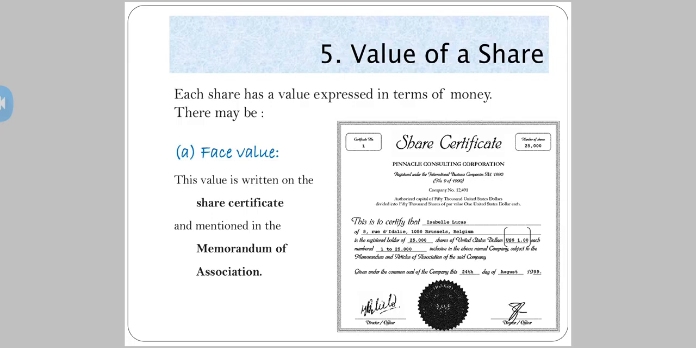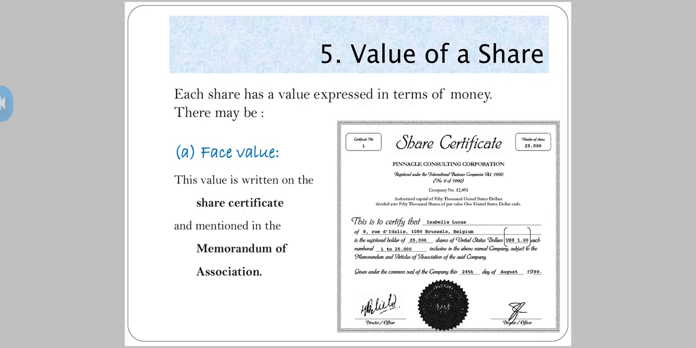See, this value is written on the share certificate and mentioned in the Memorandum of Association, the most important document of the company. In the second clause, the capital clause, it would be mentioned that there are 1,000 equity shares of rupees 100 each. In your balance sheet, you must have seen 1,000 equity shares of rupees 100 each. That 1,000 is the number of shares. This 100 each, this 100 is the face value of the shares.